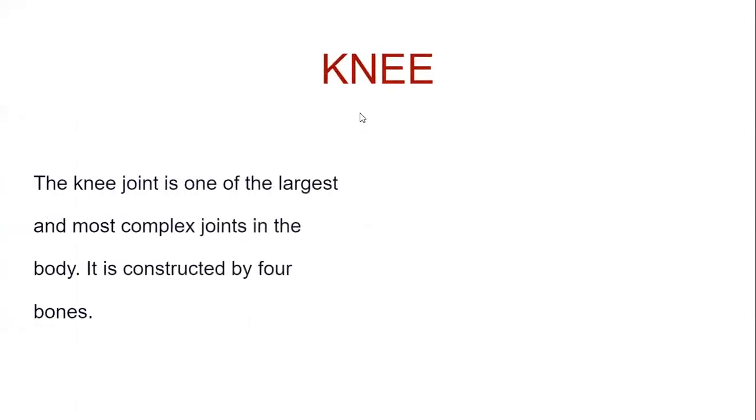The next is the knee, and we will study about the knee joint. First of all, we will see what a joint is. Where two or more bones meet with each other, that place is called a joint. The knee joint is the largest and most complex joint in the human body, because it is constructed by 4 bones. So the largest joint in your body is the knee joint.